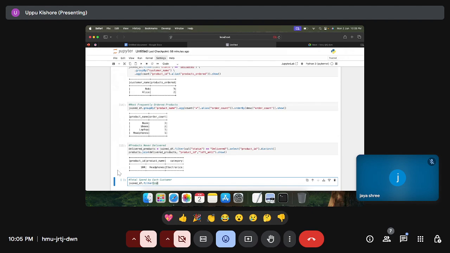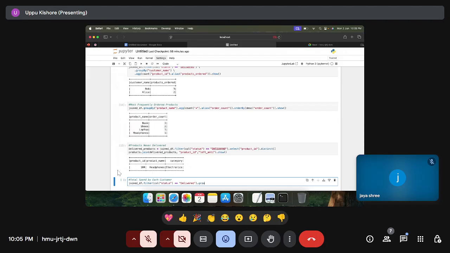So to access the status column, what is the status we have to consider? We want to consider only delivered. This is the delivered status.